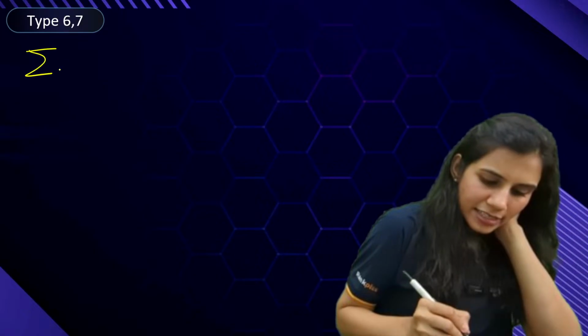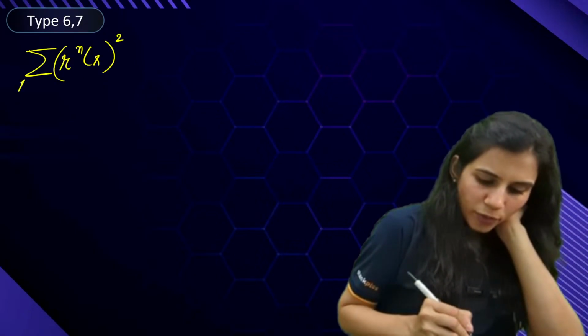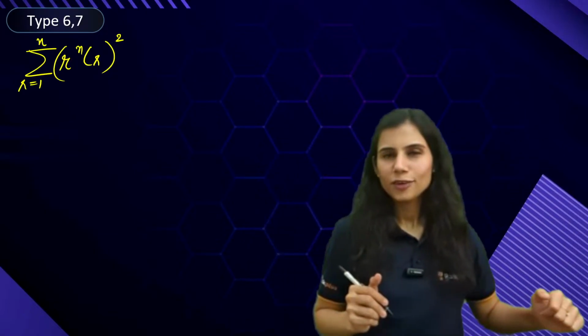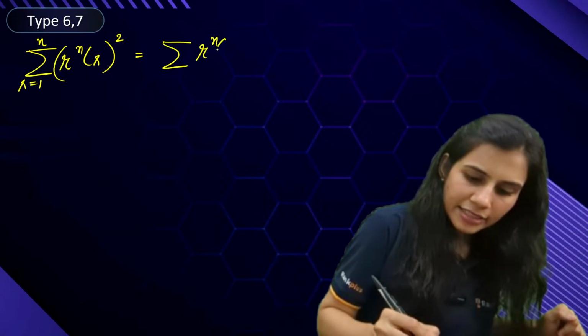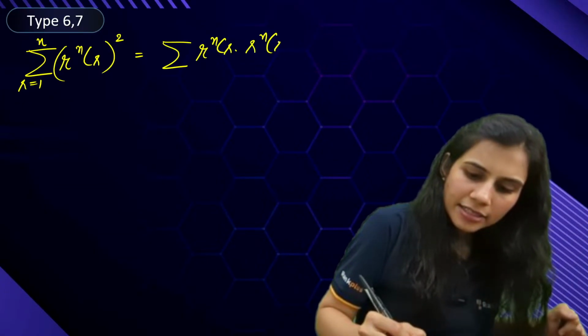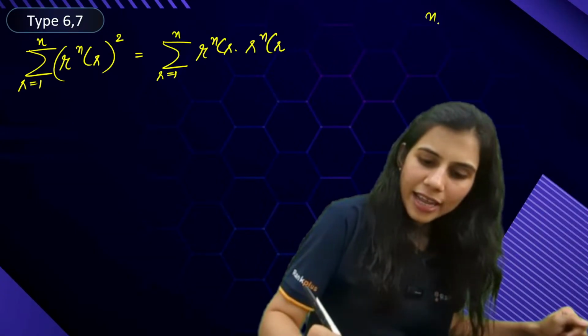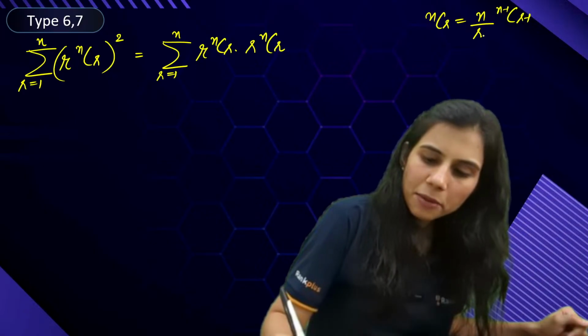Now let me reveal to you type 6 and type 7. What is type 6? Summation r, nCr whole square, r going from 1 to n. What is this equal to? This is summation r, nCr into again r, nCr. But I just told you rnCr is n into n minus 1 C r minus 1.